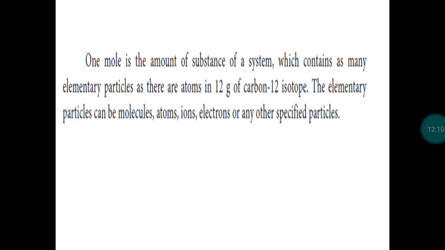What is the definition of mole? The quantity of substance that contains as many elementary particles as are present in 12 gram of carbon-12 isotope. That means if you take a quantity of a substance and it has 6.022 × 10^23 particles, we call that quantity of substance 1 mole. The simple way of measuring 1 mole of substance is to find the molecular mass of the compound and take that much quantity, or find the atomic mass of that atom and take that much quantity. It is 1 mole of substance.